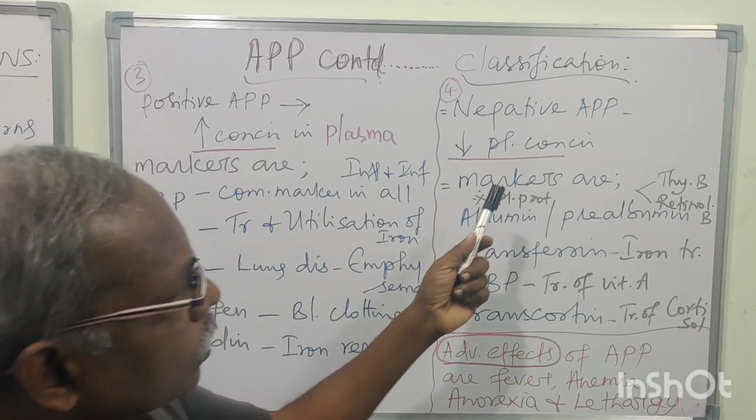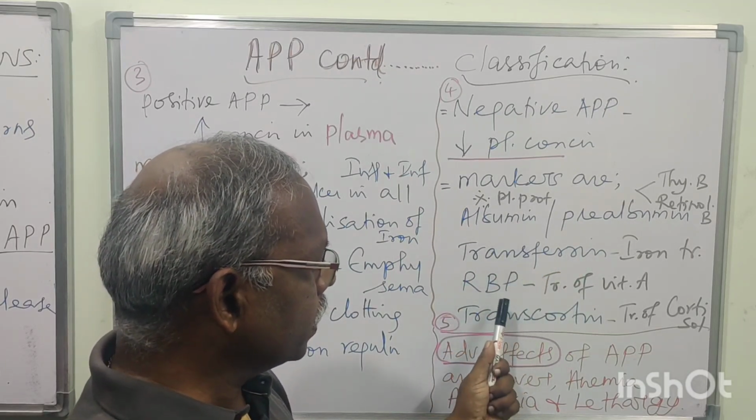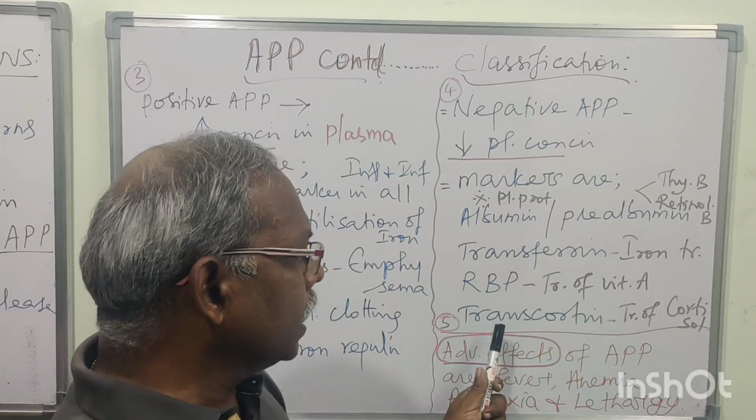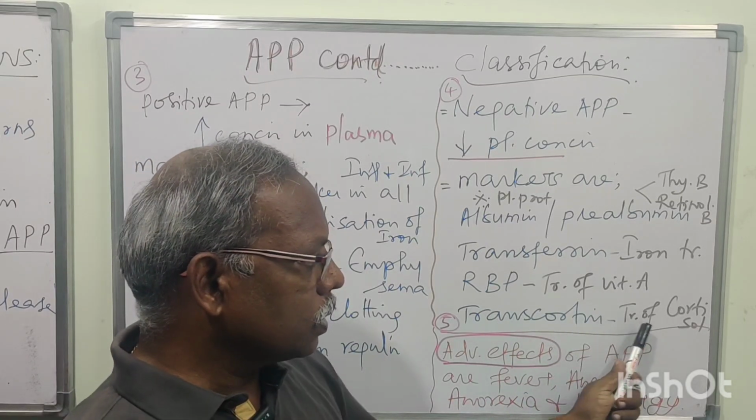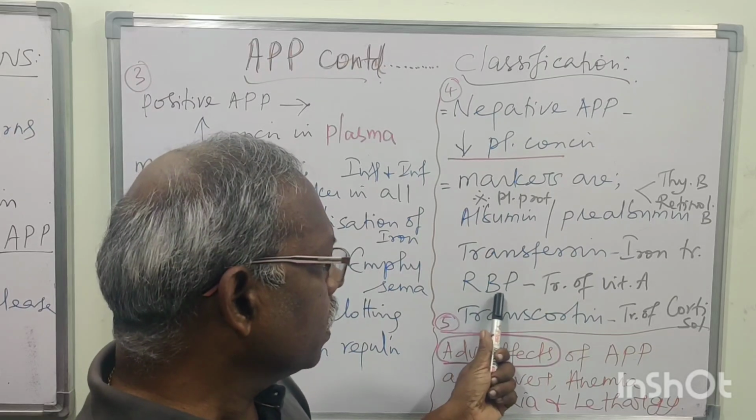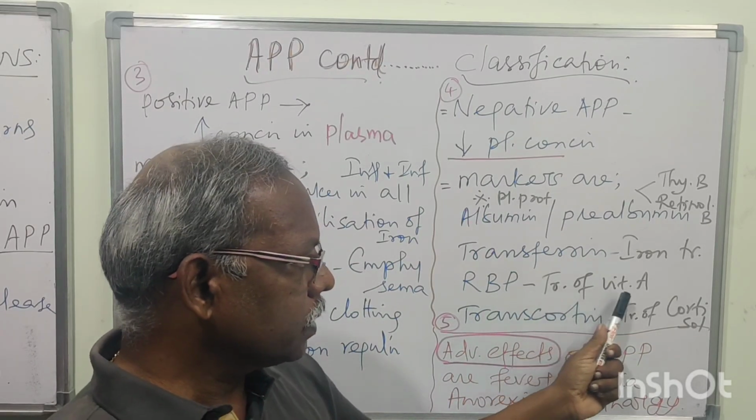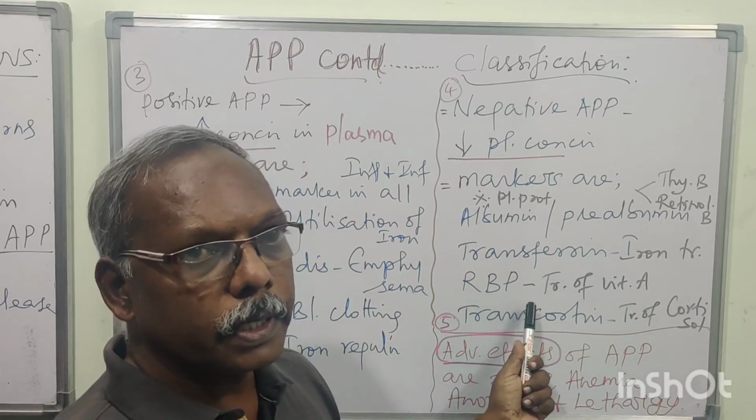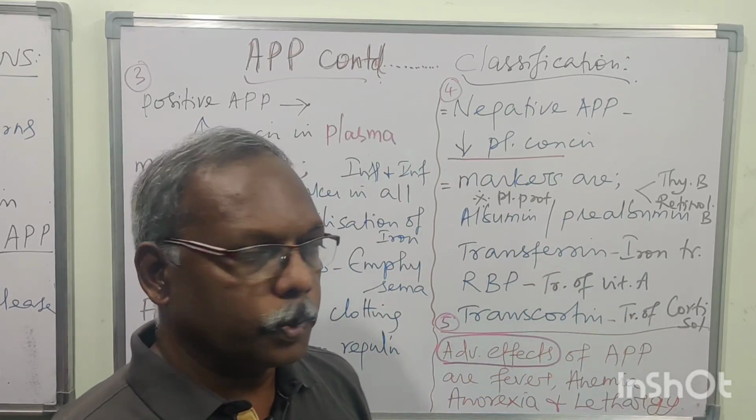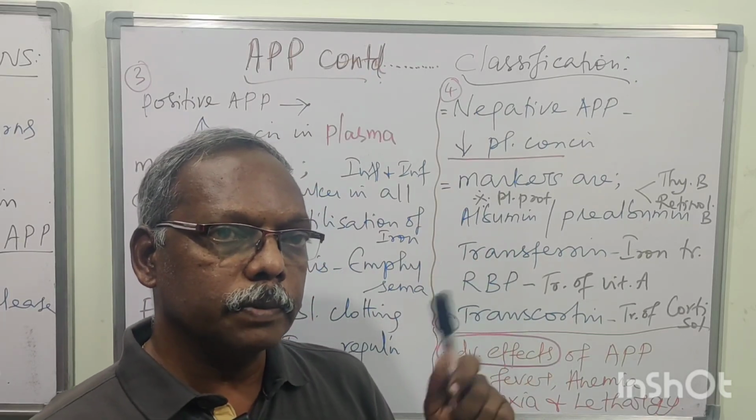Okay. Coming to the negative markers, we have albumin, prealbumin, transferrin, retinol binding protein, transcortin, right? The name itself, transcortin: transportation of cortisol is the function of this one. Retinol binding protein: you all know retinol means vitamin A, so retinol binding protein is needed for the transportation of vitamin A. Then transferrin, it is involved in iron transport.